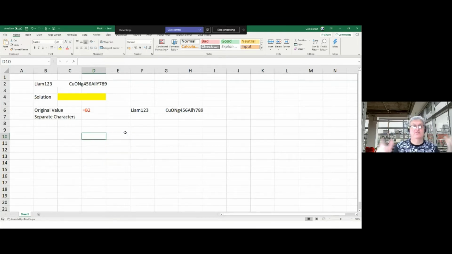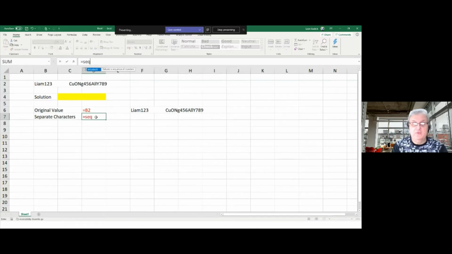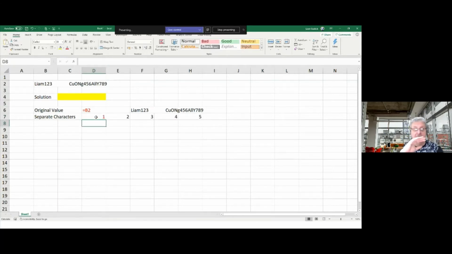So if I delete this, it just knocks them all out here. So I'm going to actually work out how to split all those characters into separate characters in here. So if I did instead equals SEQUENCE, instead of going 5, I go 1, 5. That means 1 row, 5 columns. It puts the numbers going across 1, 2, 3, 4, 5. And that's part of the idea of what I'm going to do here.